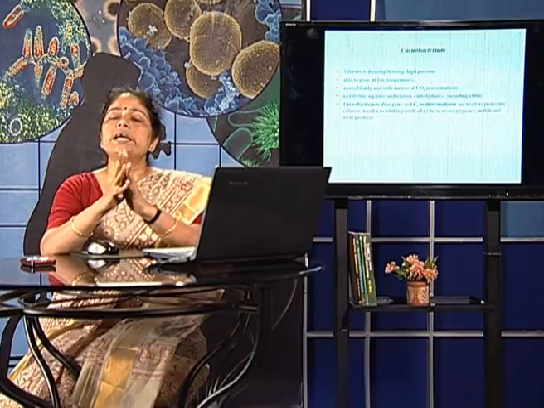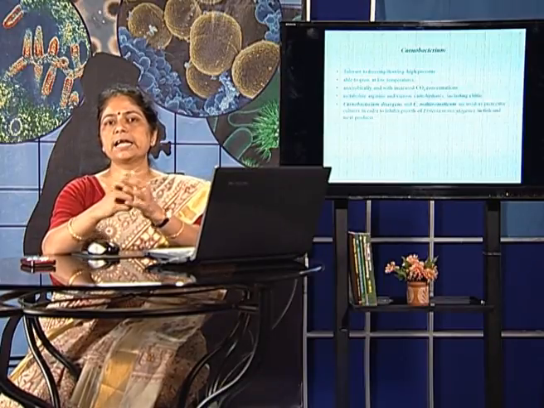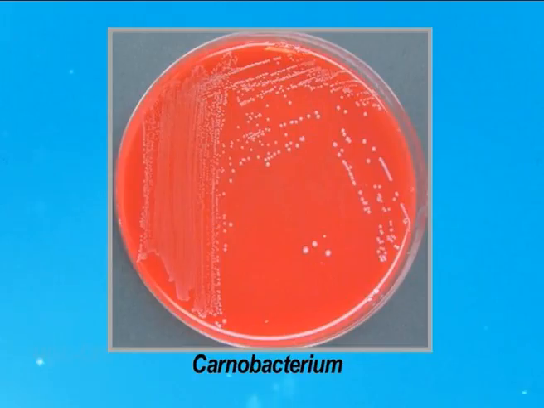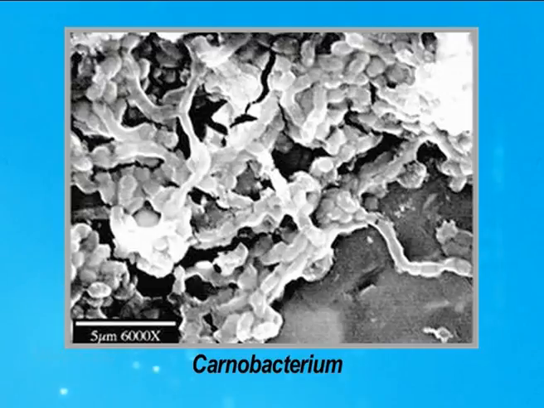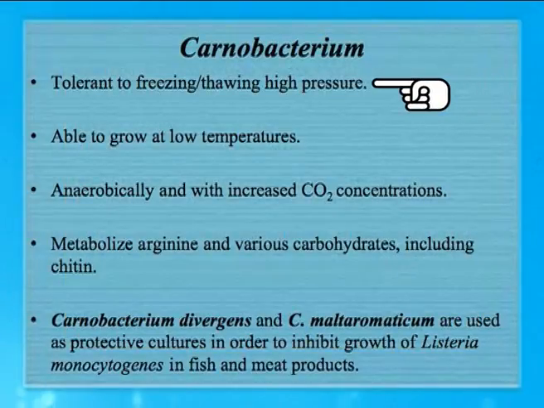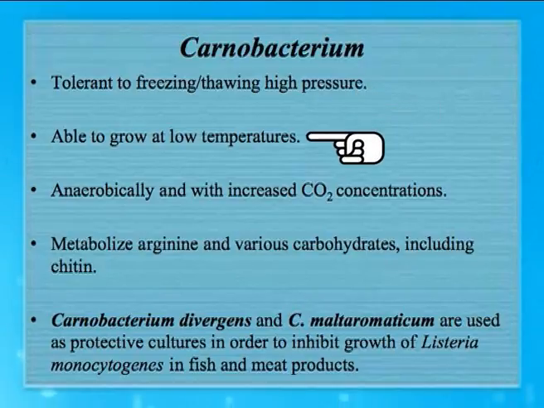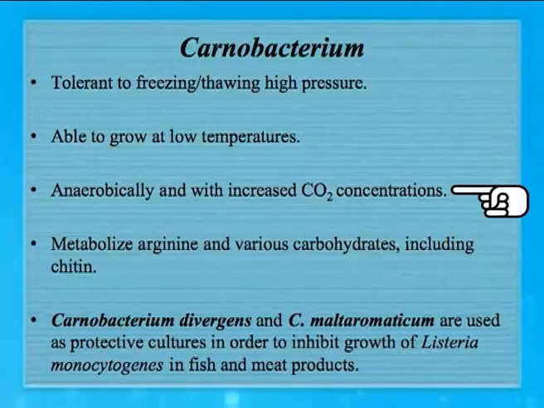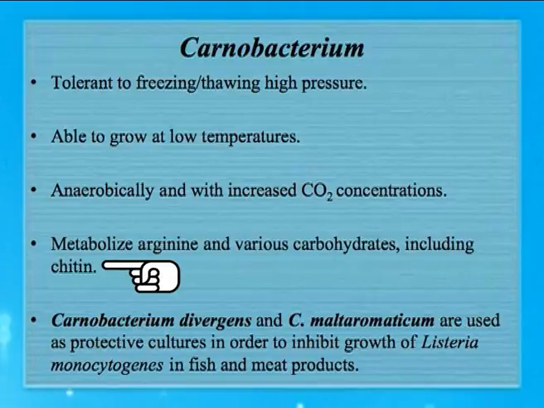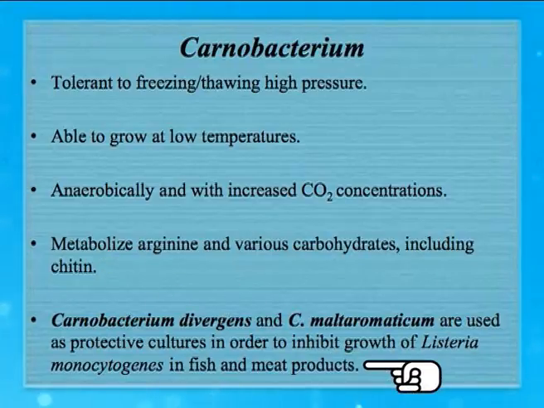Coming on to a very special genus of lactic acid bacteria, Carnobacterium. This is a newly discovered genus, and the speciality of this bacterium is that it can tolerate high pressure, it can tolerate freezing temperature, and it can grow anaerobically with increased concentration of carbon dioxide. It can also metabolize arginine and various carbohydrates including chitin, and therefore these bacteria, especially Carnobacterium divergens and Carnobacterium maltaromaticum,